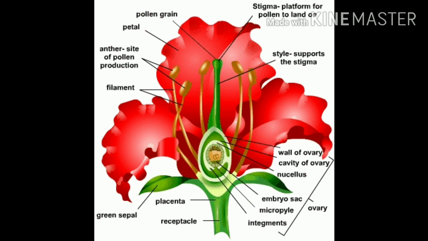Stamen is the male reproductive part of the flower. Each stamen consists of a long filament, and on top of the filament there is a bilobed anther. The anther consists of pollen grains which have male gametes. With the help of air, water, or animals, it goes and sticks to the stigma of the female part, and through the pollen tube it reaches the ovary and fertilizes there.